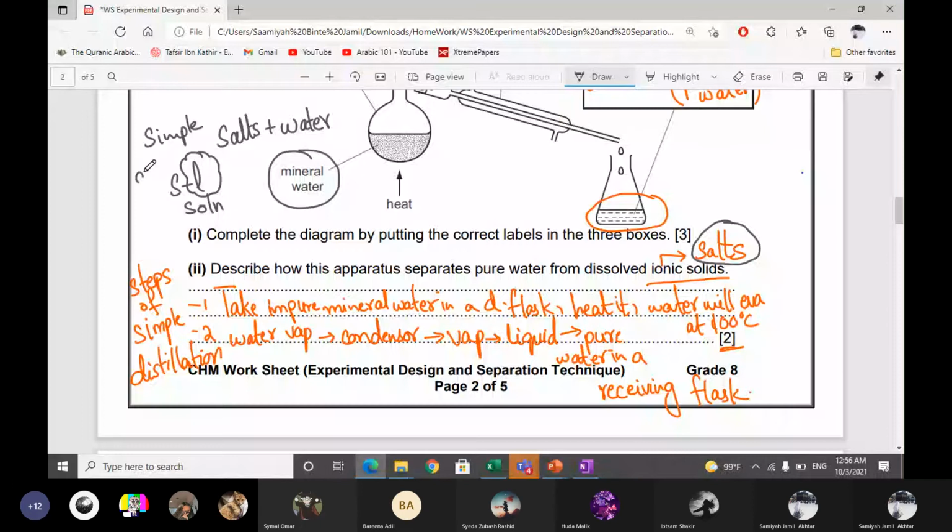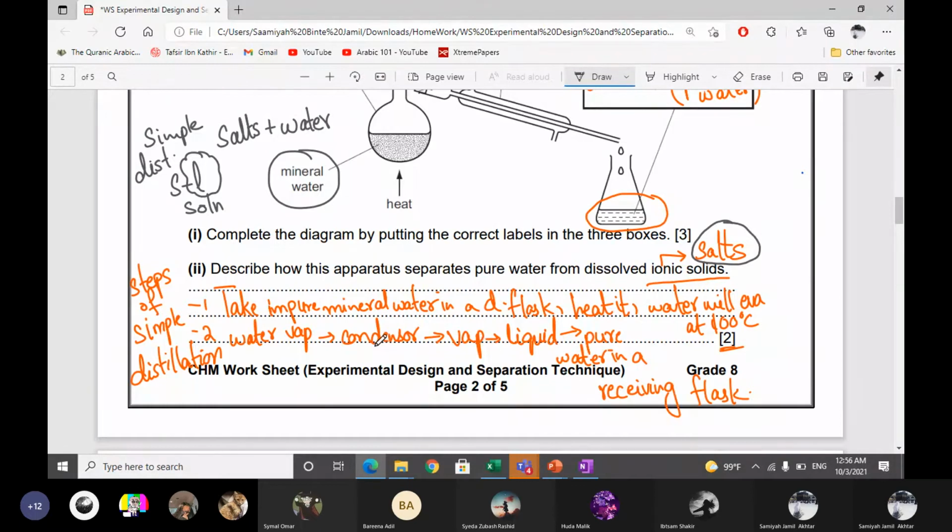So write the steps of simple distillation. I wrote the steps, you can see. Basically, we write that heat is applied, it goes into the gaseous phase, goes to the condenser, it condenses and then comes out as pure distillate. The impure mineral water is in a distillation flask, heat it to evaporate the water at 100 degrees Celsius.